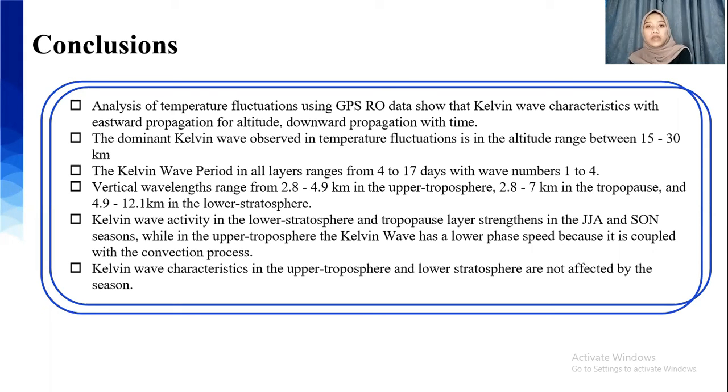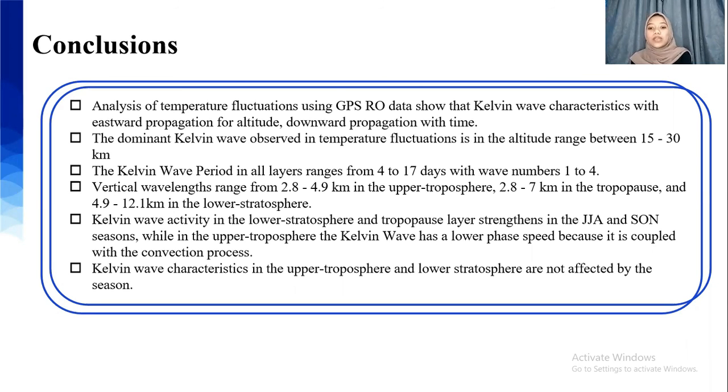The Kelvin wave period in all years ranges from 4 to 17 days with zonal wave number 1 to 4, and the vertical wavelength ranges from 2.8 to 4.9 kilometers in the upper troposphere, 2.8 to 7 kilometers in the tropopause, and 4.9 to 12.1 kilometers in the lower stratosphere.